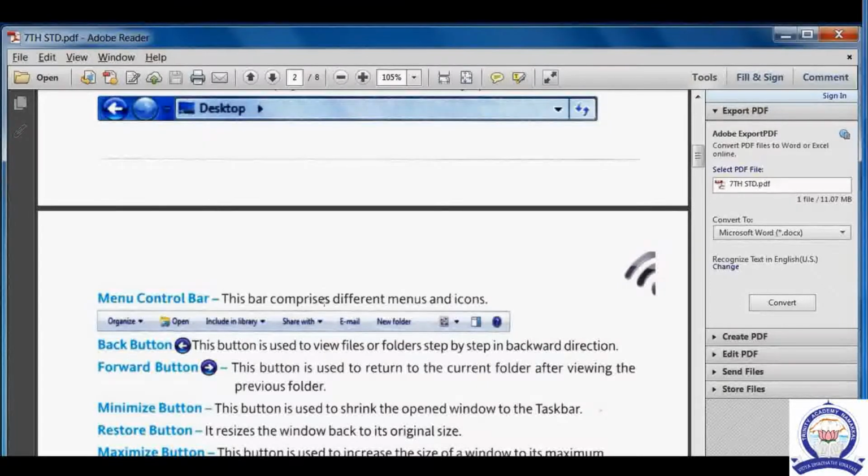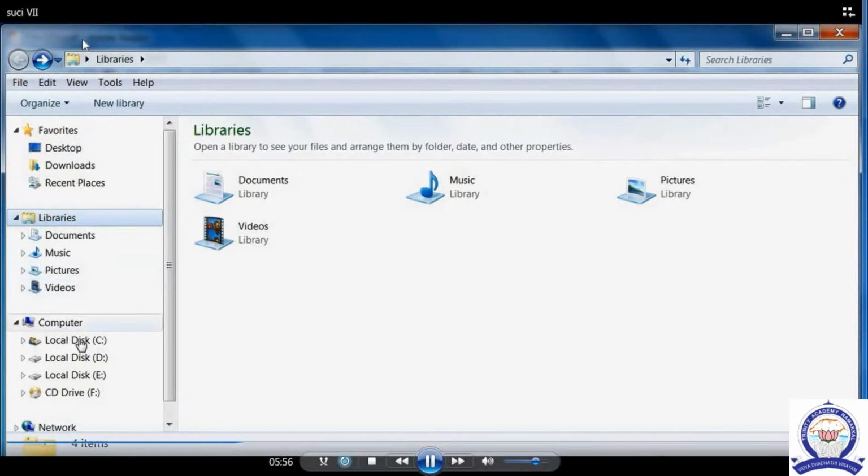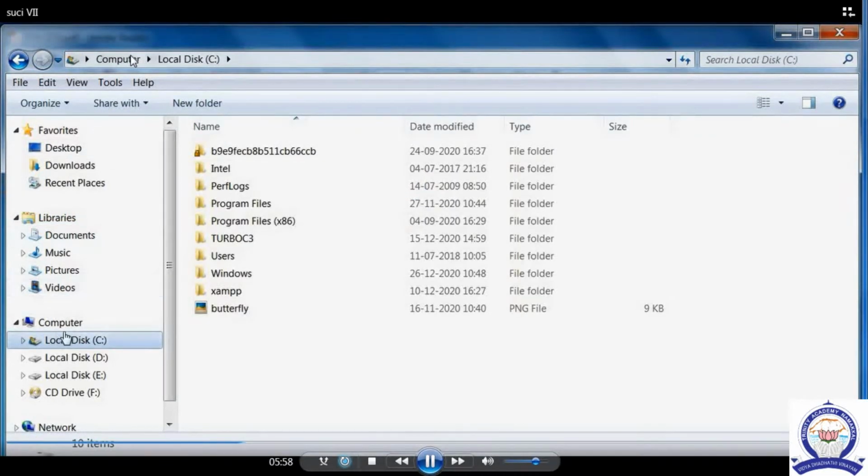Next, menu control bar. What is the use of the menu control bar? This bar comprises different menus and icons. If we click any file, whether it is a video or audio file, we can see it on the address bar. Okay children, see, if we want to share some files with the help of C colon,